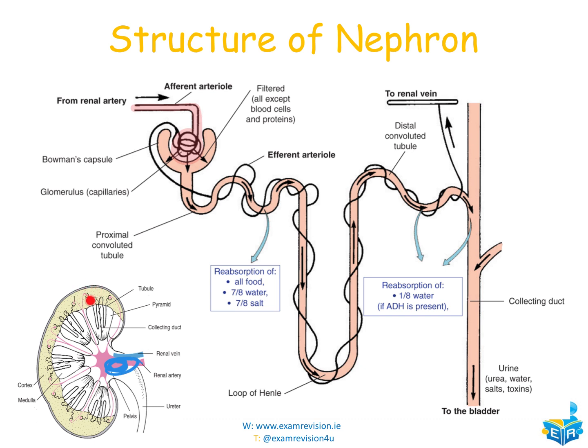We can see Bowman's capsule, which is this structure here. We can see lots of them in the cortex in this diagram down here. Filtration is going to occur. So the blood that's coming in here is going to be filtered. Everything except blood cells and proteins will be filtered out into Bowman's capsule, this structure here. The blood and proteins will continue to move on along the blood vessel